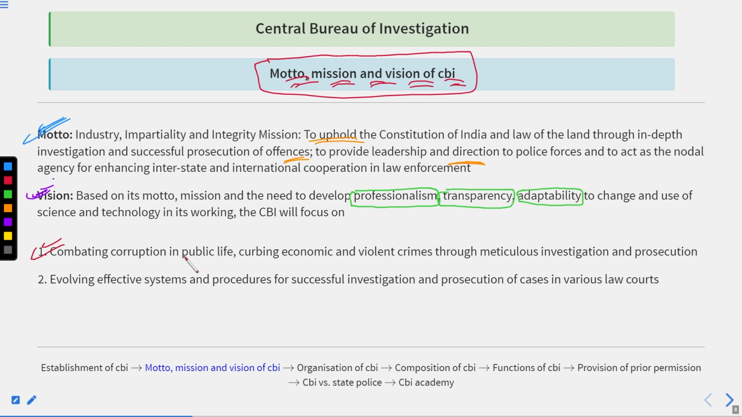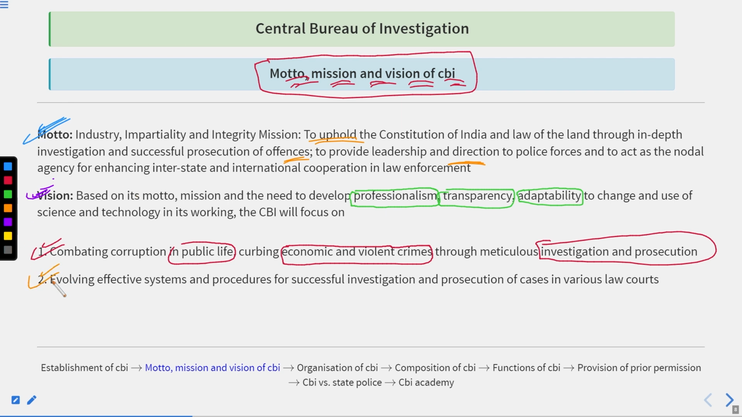They will fight corruption in public cases, curbing and lowering down economic and violent crimes, and do it through investigation and prosecution. Okay, in the investigation, they will find out the cause and the evidence. In the prosecution, they will ensure, based on the cause and the evidence, that the accused is punished.